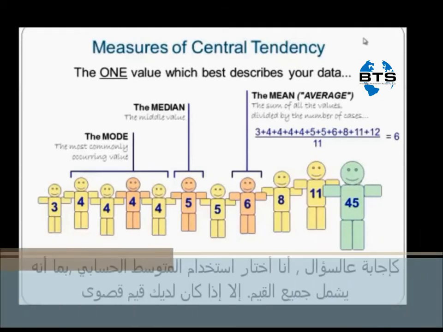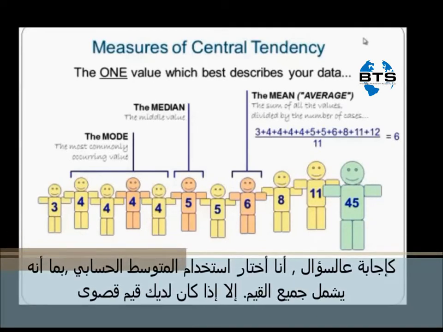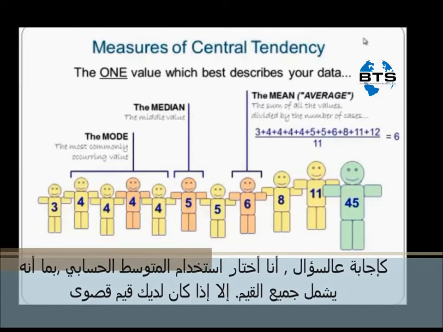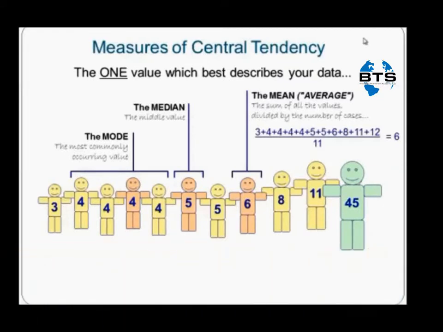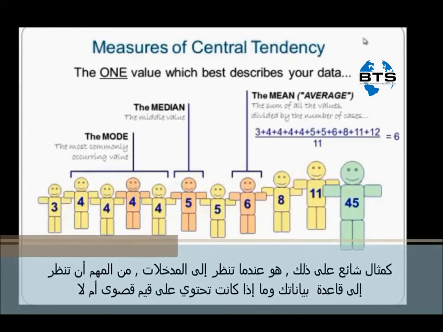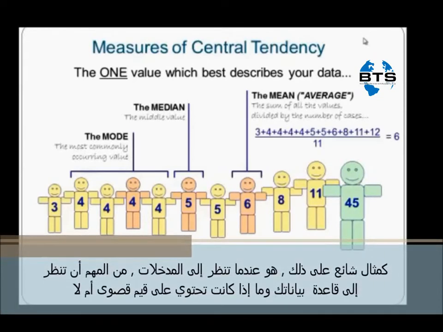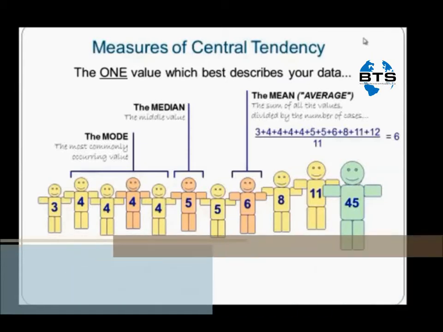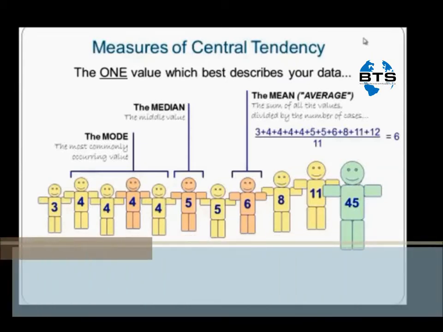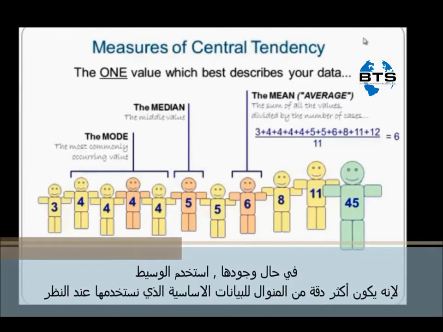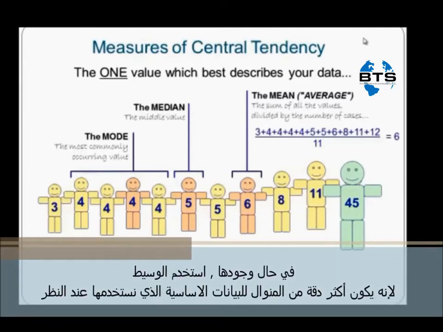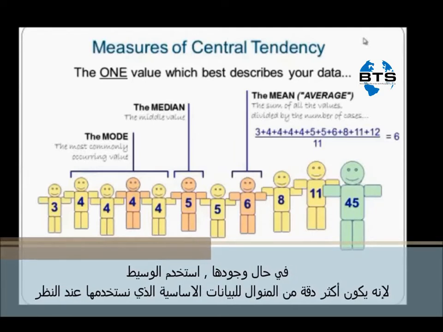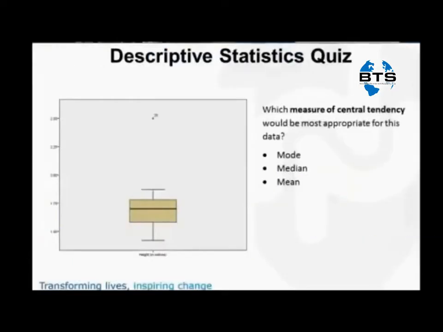In summary, I would use the mean average, since it takes into account all the data values, unless you have extreme values. A common example of this is when you're looking at income. It's important to be aware of your data set and if extreme values are present in your data. In the event of extreme values being present, I would then use the median average, as the median tends to be more reliable than the mode average, which would only be really used when looking at categorical data.